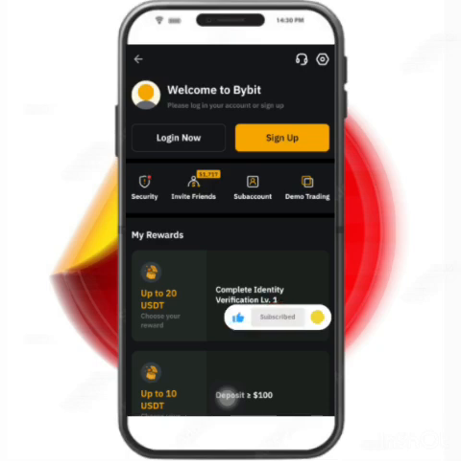This is what is going to show up when you install the Bybit app for the first time. So log in if you have an existing account and sign up if it's your first time. So for this being our first time, we are going to sign up for Bybit. So you press on the sign up here.